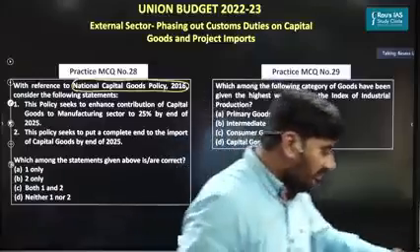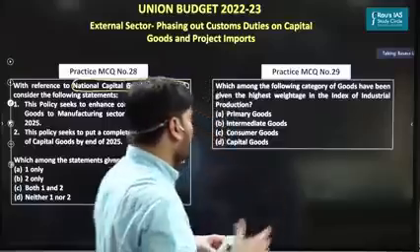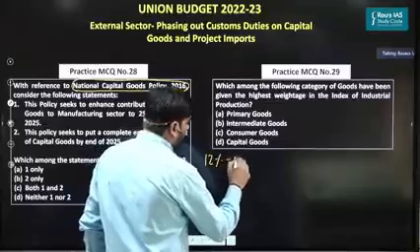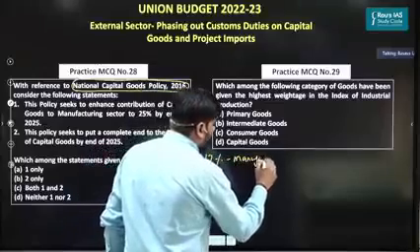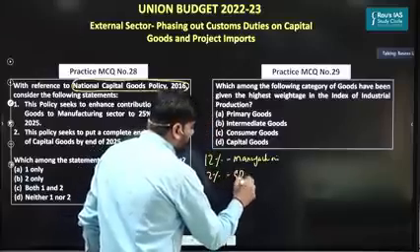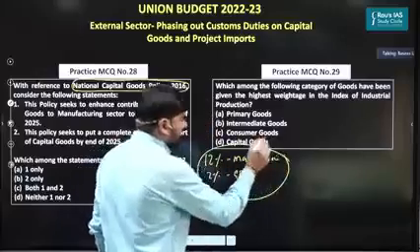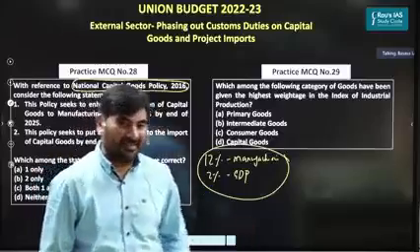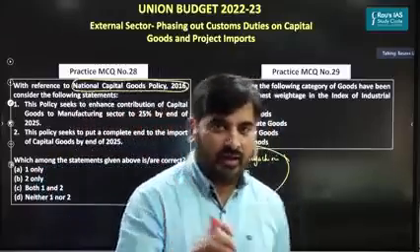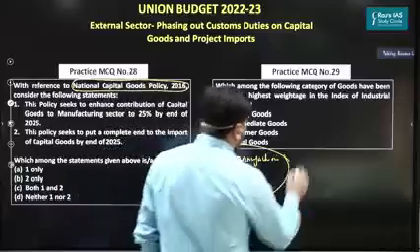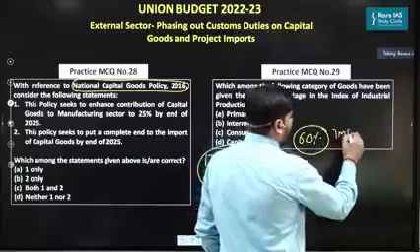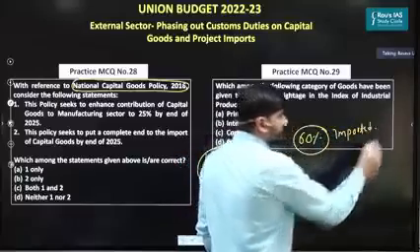If you look at the present status of capital goods in India, capital goods account for 12% of our manufacturing output and almost 2% of India's GDP. So this is the contribution of capital goods as far as the Indian economy is concerned. But the problem here is, even today, 60% of the capital goods that we use in India are basically imported from other countries.